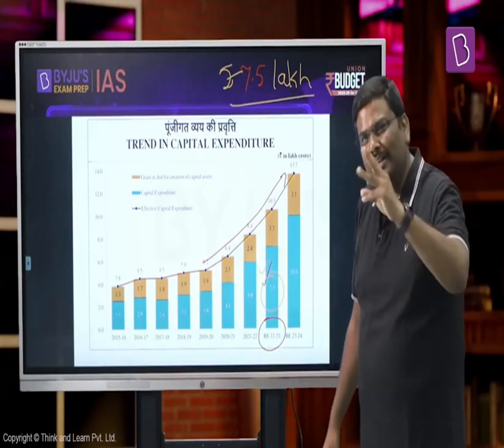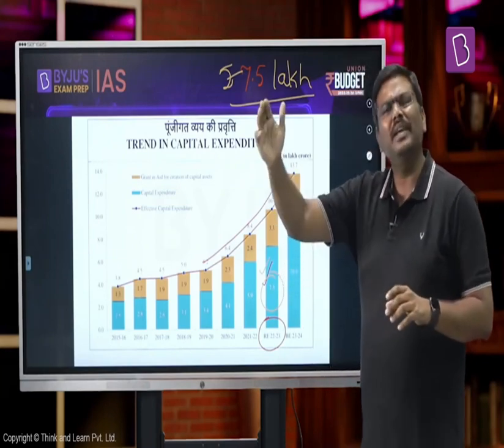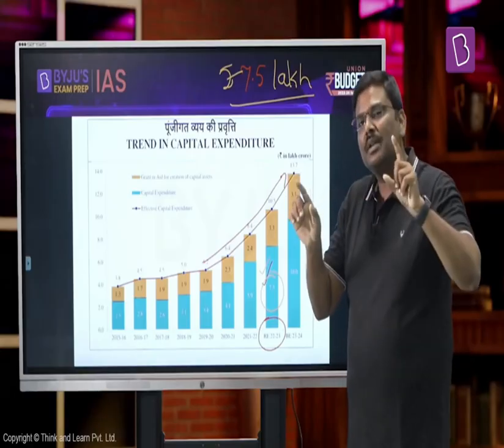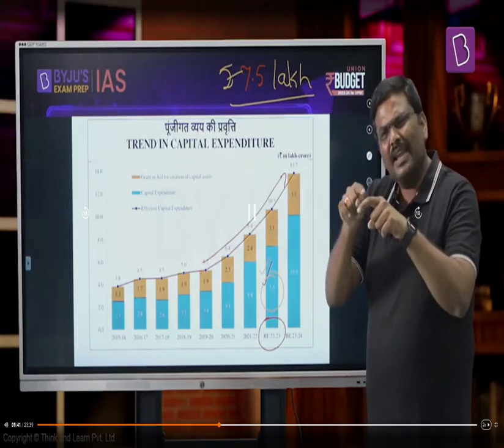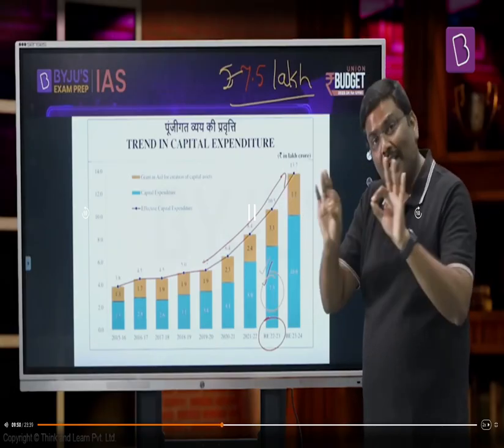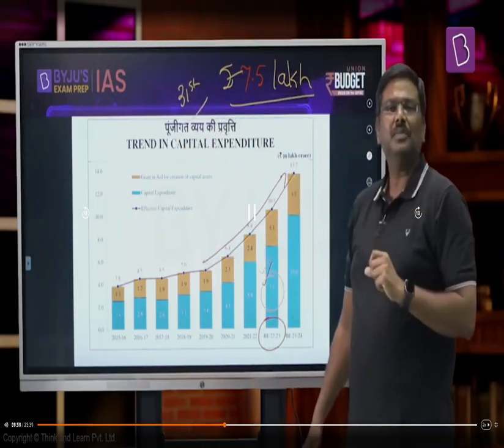In that context, you have to remember 3 very important terminologies. 1, the budget estimates. Budget estimates are provided by the government, which basically says how much money I'll be spending or collecting in the next 1 year. Revised estimates, given by the government on the 1st of February. And please remember, the financial year is not yet over. So on the 1st of February, they revise whatever announcements they made earlier. And finally, the actuals, when the financial year is over. The current financial year is not yet over, it will get over on the 31st March of 2023. So please be very careful here.